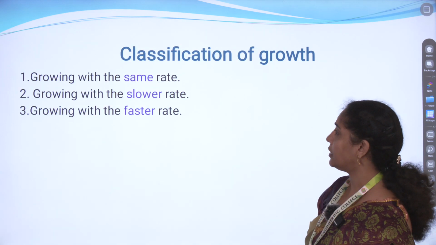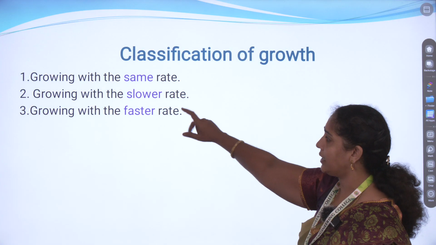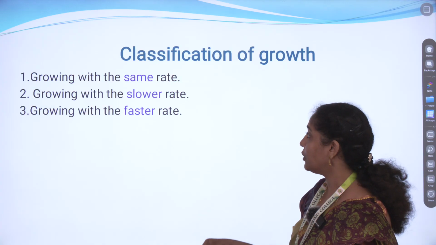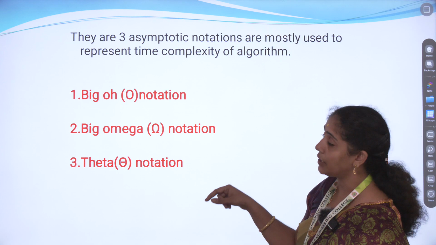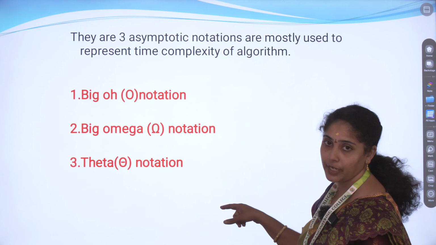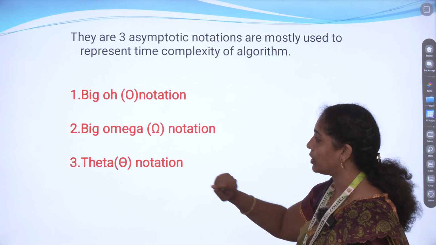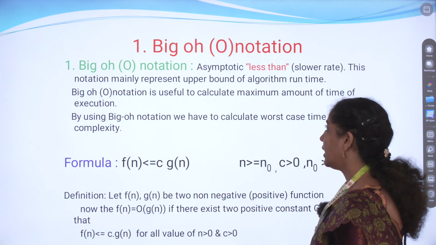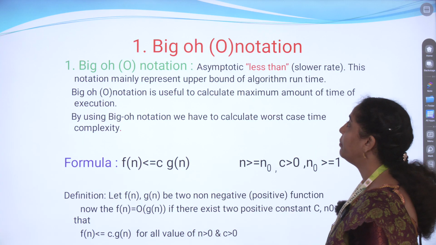So the growth will be with the same rate, or with a slower rate, or with a faster rate. Based on these three rates we define three kinds of notation: one is the big O notation, another one is the big omega notation, and another one is the theta notation. Right, so first we are going to see about big O notation.